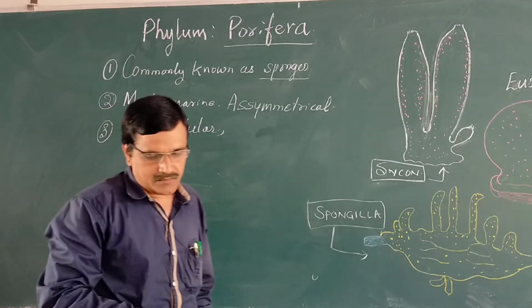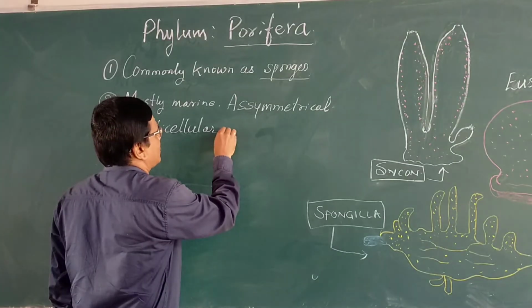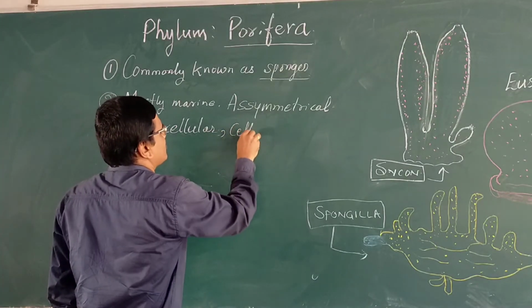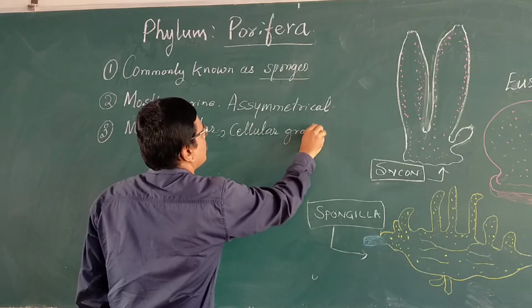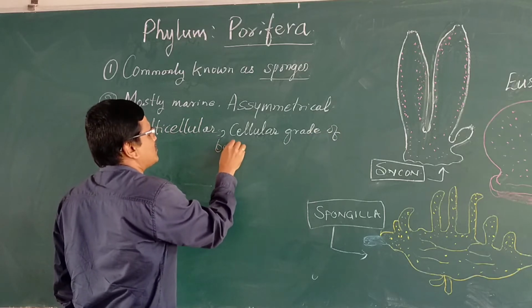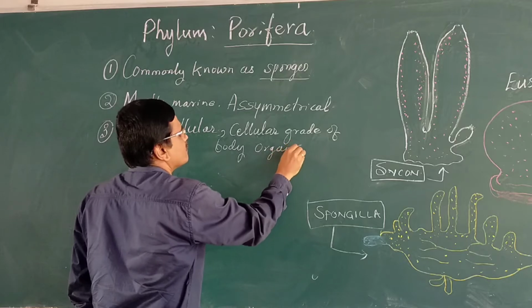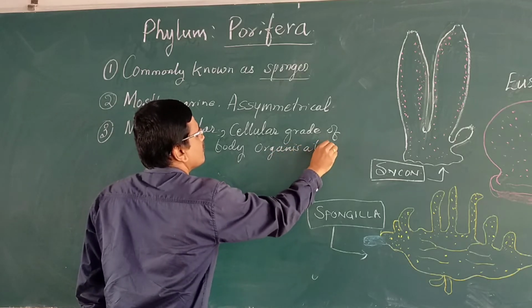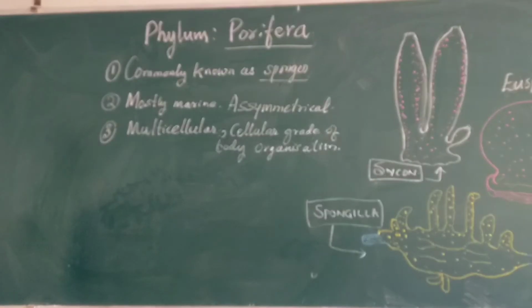And cellular grade of organization. Body organization is cellular grade of body organization.